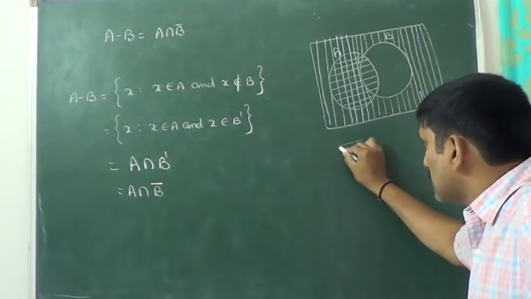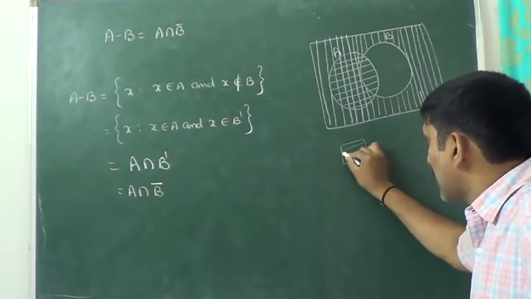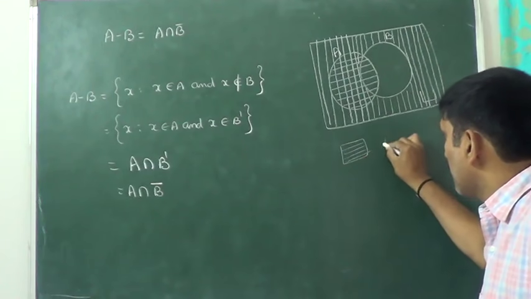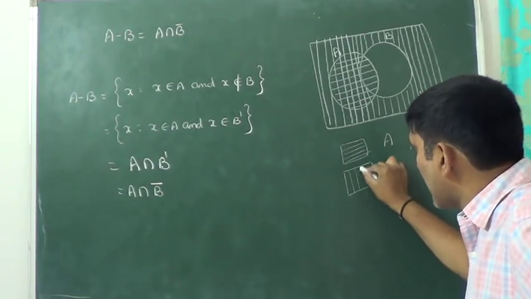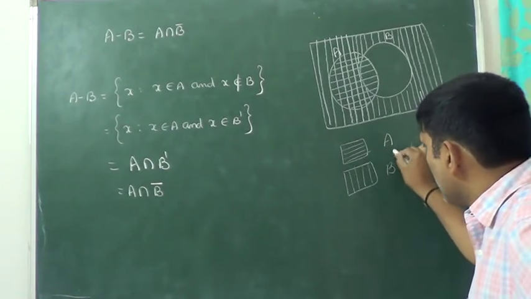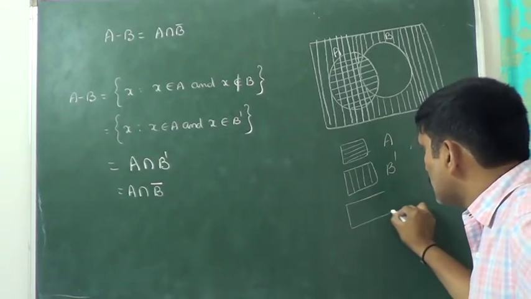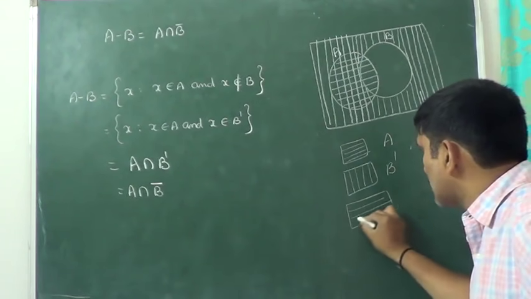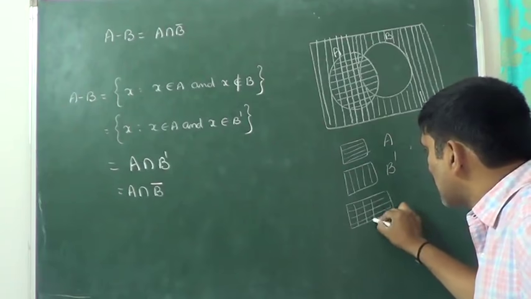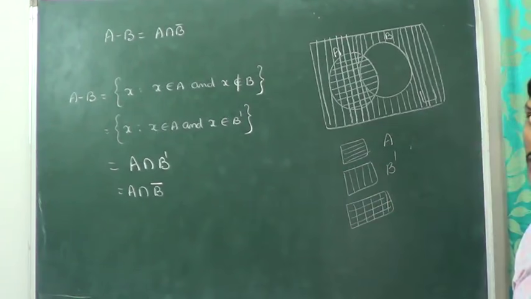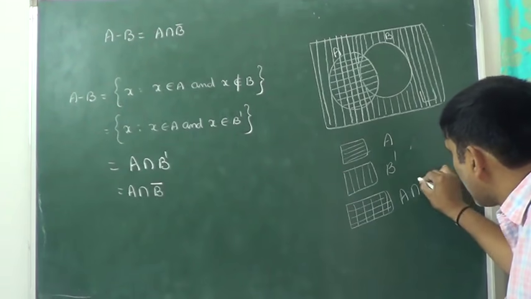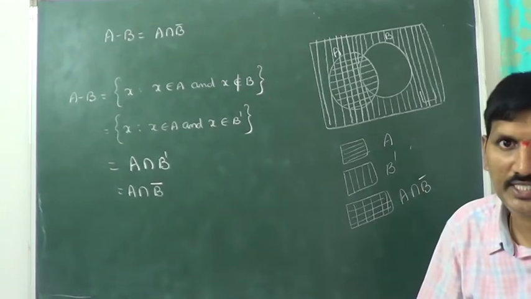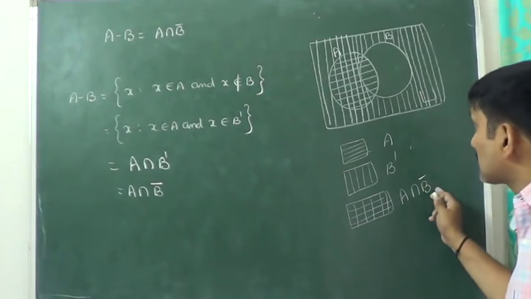Horizontal lines represent A. Vertical lines represent B dash. Now, where the horizontal lines and vertical lines are both there, you can observe in the diagram, that portion we will call A intersection B bar.